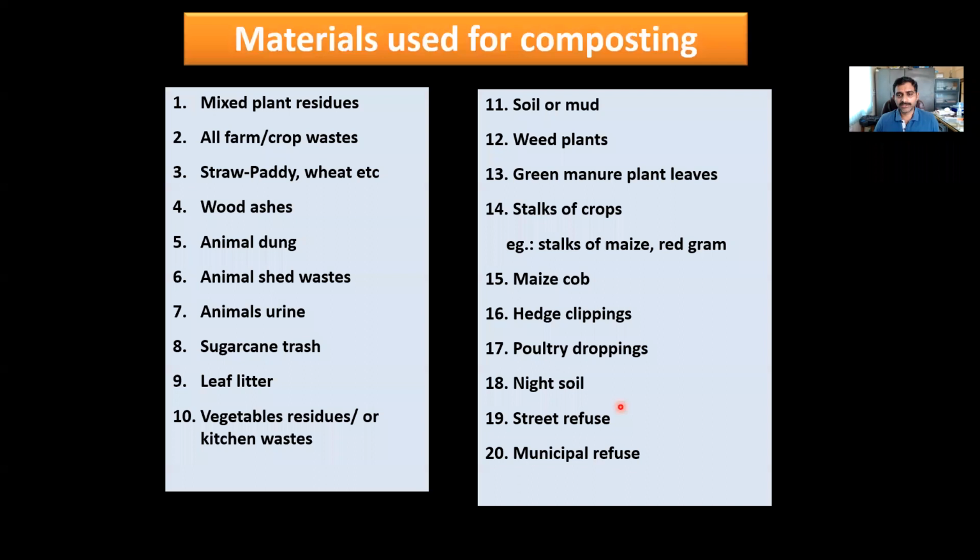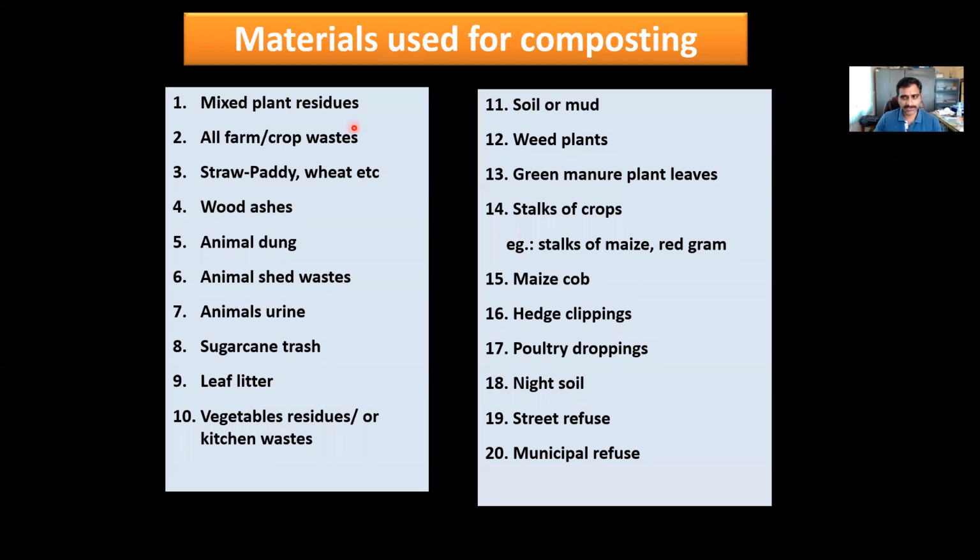The materials used for composting: what are all the wastes we can include for composting? All the material which is plant based, all the waste material which originates from plants, can be used for composting. They have given some examples here.